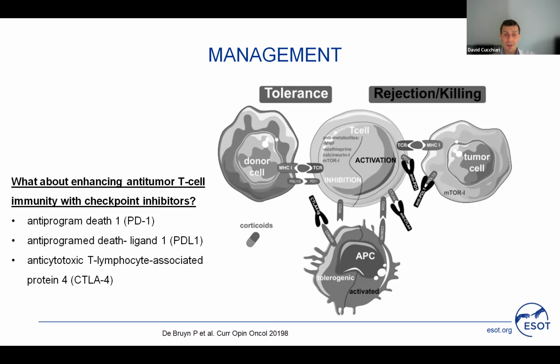In the last years, new drugs have been developed and they have made a difference for many patients with neoplasia, especially checkpoint inhibitors, including anti-PD-1, PD-ligand 1, and CTLA-4. These drugs in the transplant setting, apart from increasing T-cell activation against the tumor, can break tolerance against alloantigens. So we should pay attention to the risk of also developing rejection.